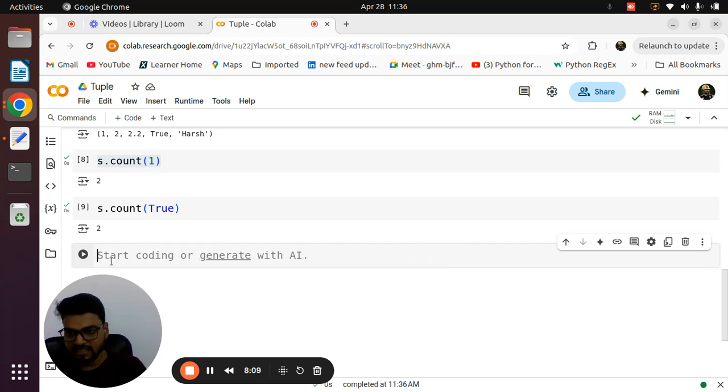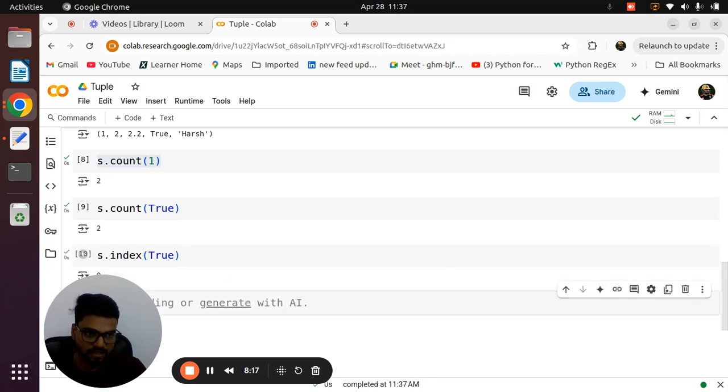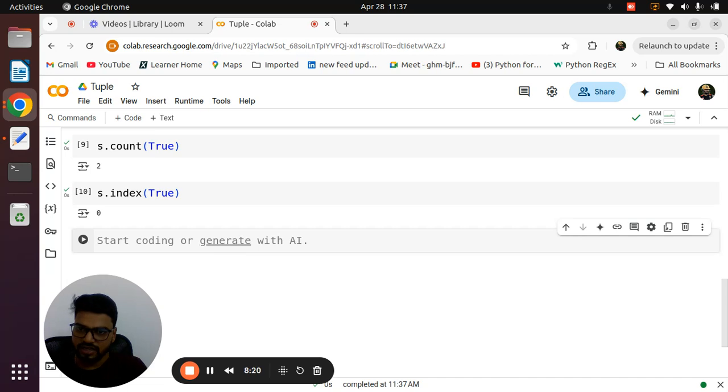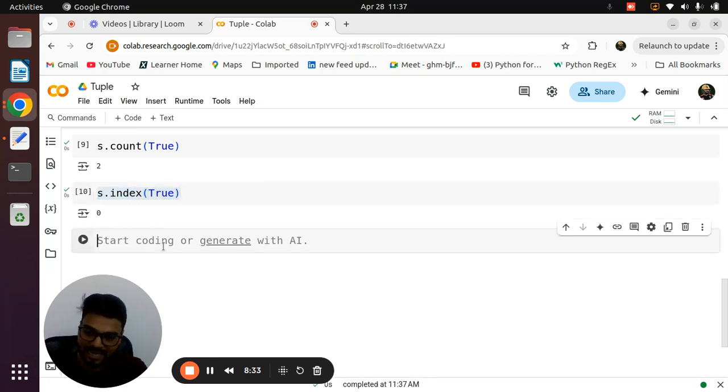And the second, we already know the index method: if I want to find the index number of a particular element, I can directly use the index method. Simply write the name dot index and it will give the result, right? We already know 1 and True are the same, and by default the index method gives the first occurrence. But I don't want the first occurrence, I want the second occurrence, exactly True. Then just put a comma and give plus 1 index.